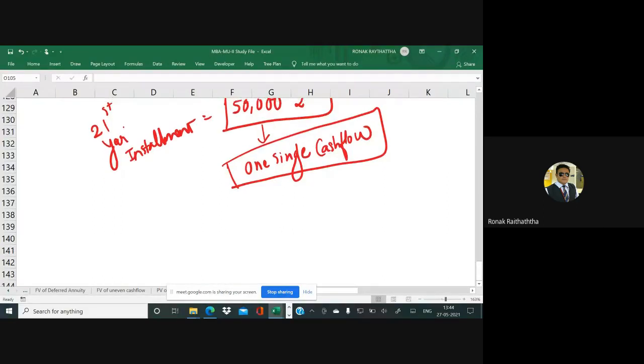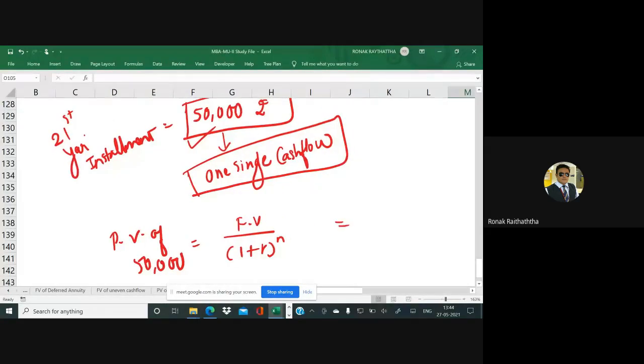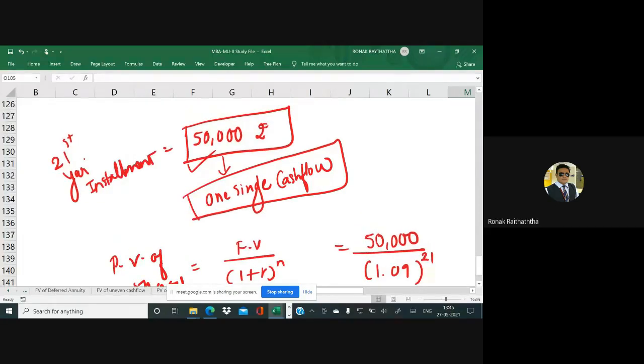So what I can do is I can assume this 50,000 as the FV and I can use the formula of the single cash flow transaction. So PV of 50,000 equal to FV divided by 1 plus R raised to N. So sir, what will be the 1 plus R raised to N? Let's go. So FV would be 50,000 to be divided by 1.09 raised to 21, because this 50,000 rupees would be paid in the 21st year, sir.